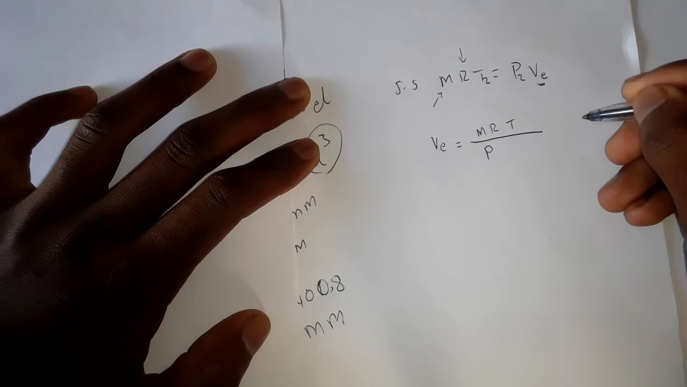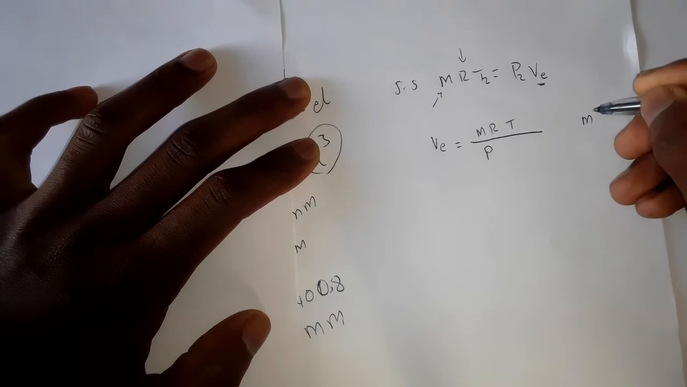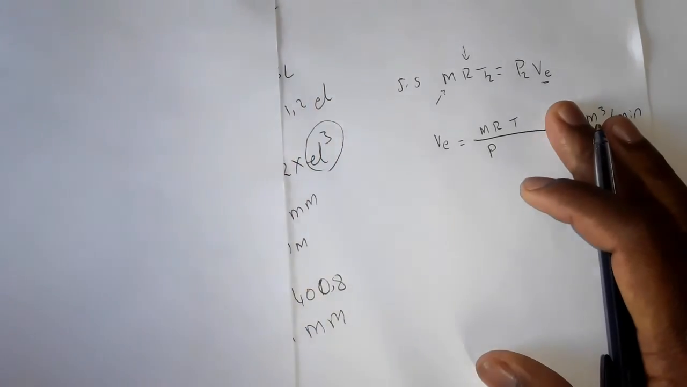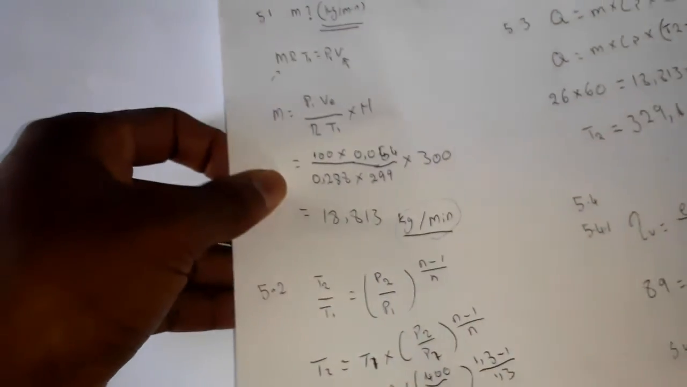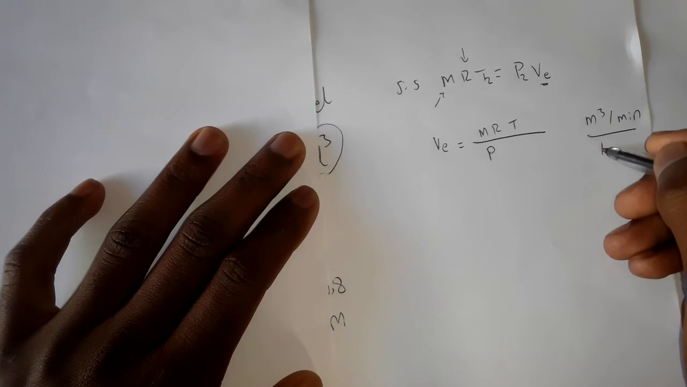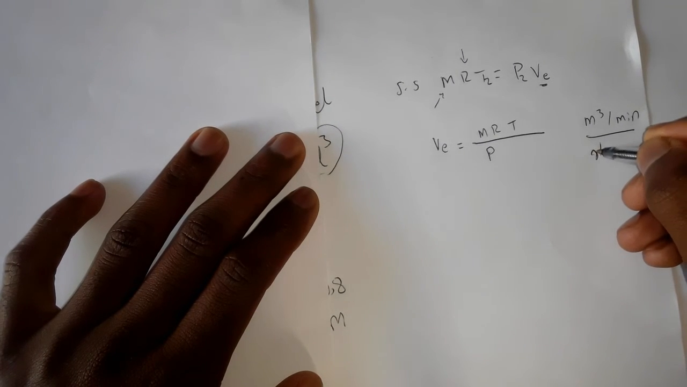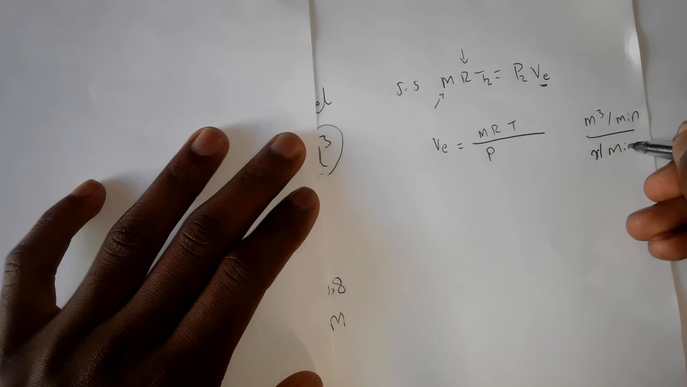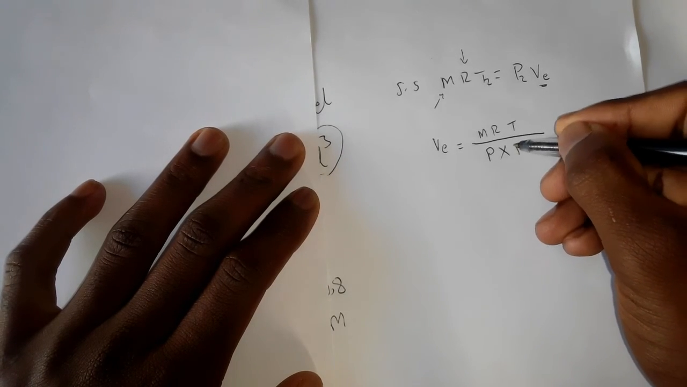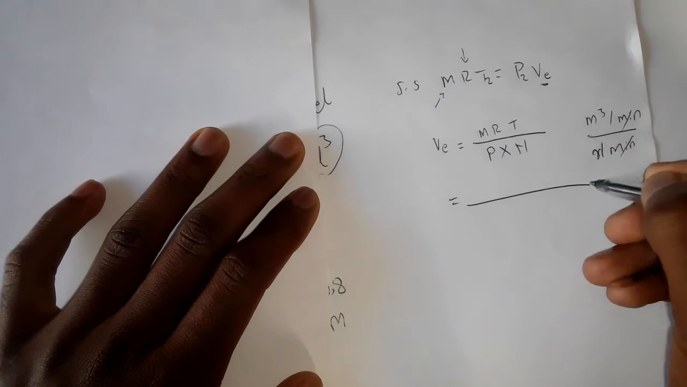Here we are going to get cubic meters per minute. Why? Remember, we got our mass in kg per minute. They said we must get it in cubic meters per stroke. Therefore, we have to divide by the rotational frequency, which is in revolutions per minute. These two will cancel out. Therefore, we are going to say times here the rotational frequency, and then we substitute.